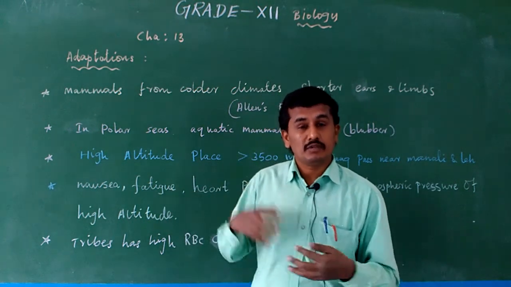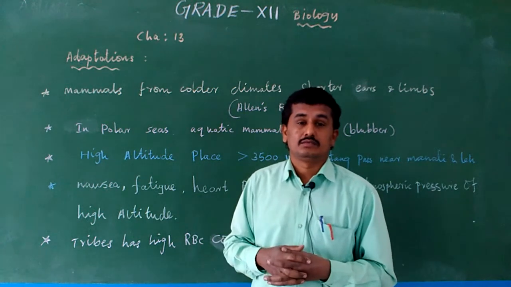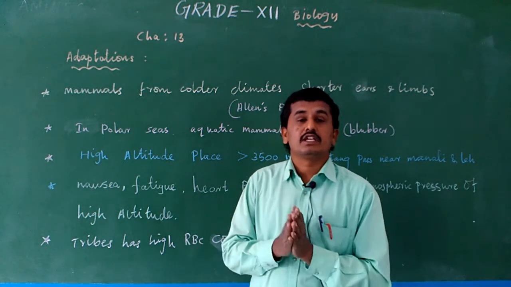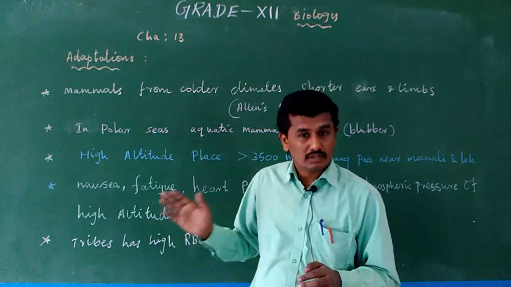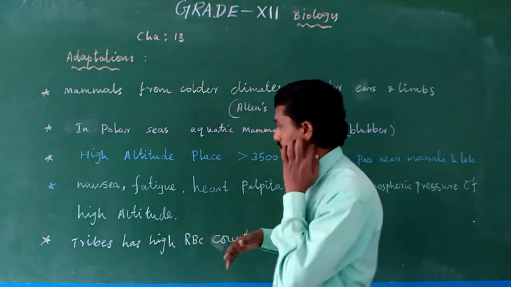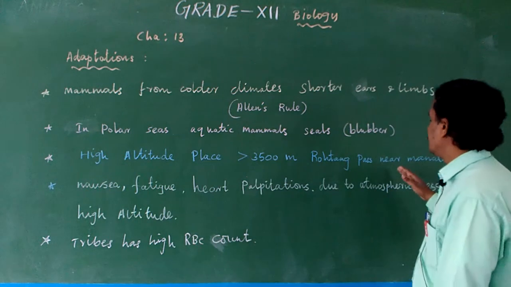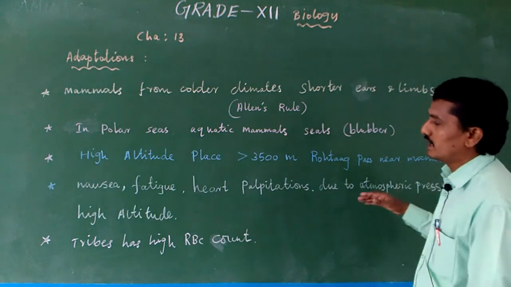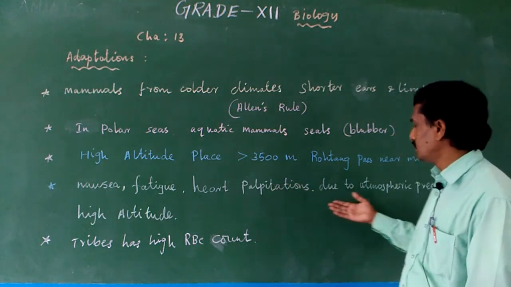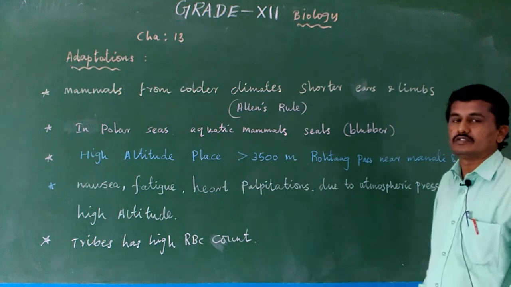6 billion RBC means extra. Okay, so this is actually altitude sickness. Altitude sickness is also an important question for your board exam. At high altitude places, more than 3000 meters, like Manali areas, we feel nausea-like symptoms. It is actually altitude sickness.